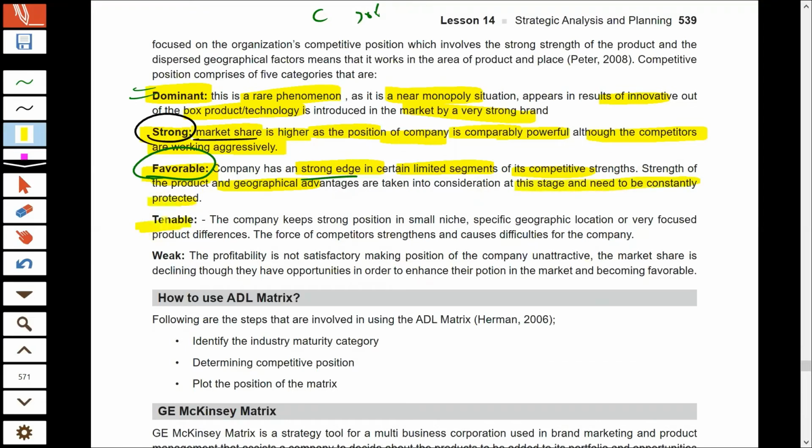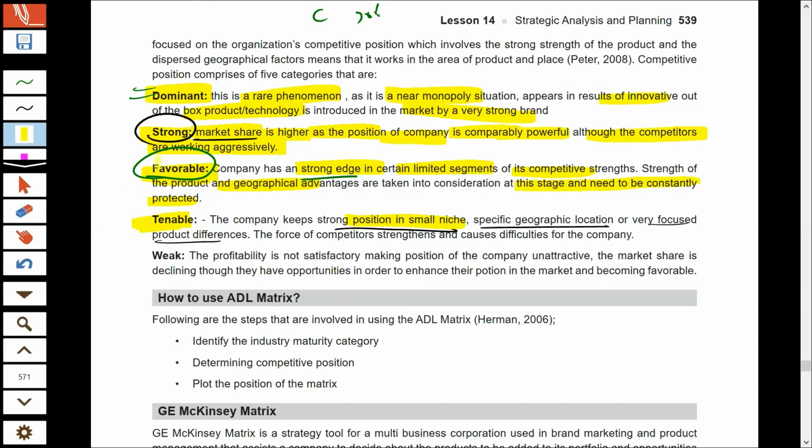Tenable is a position where the company is doing good but not best. The company has found a small niche market, a small focus market wherein the company has a good position. The company may be focusing on a very specific location, or maybe trying to create some product difference so that it can retain a small group of customers in its favor.